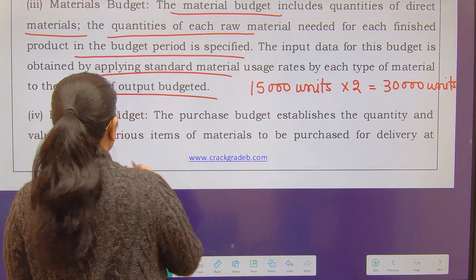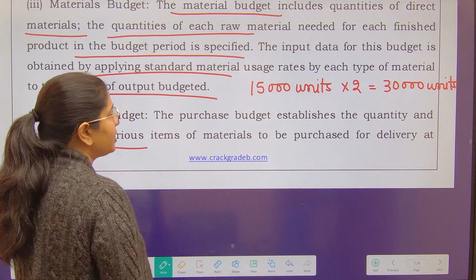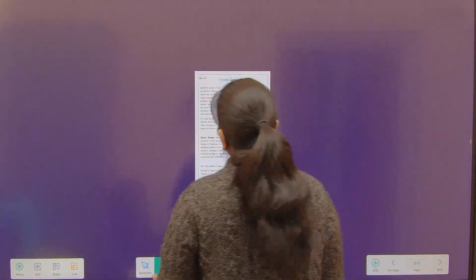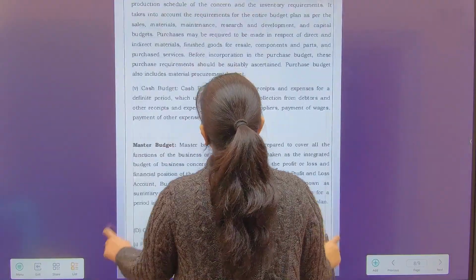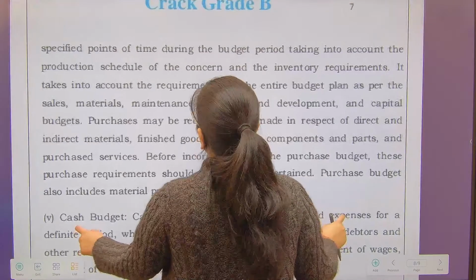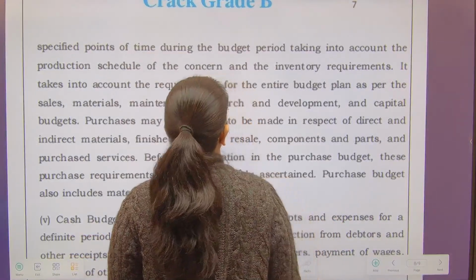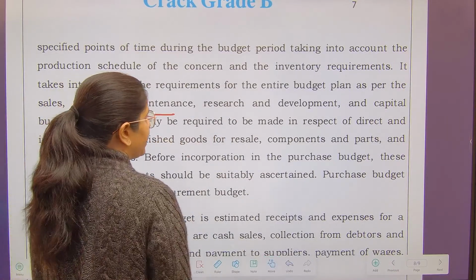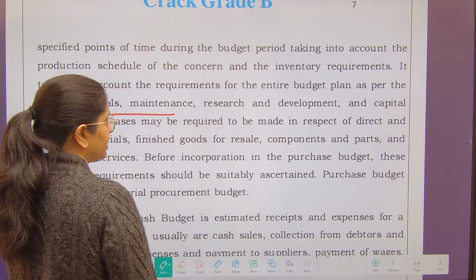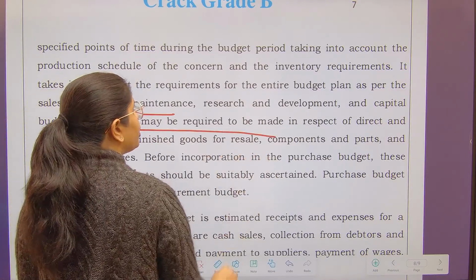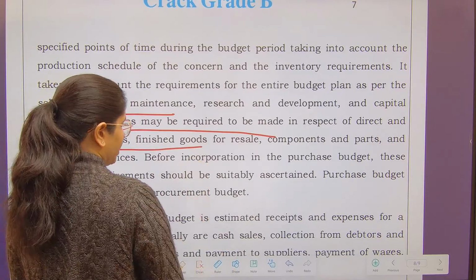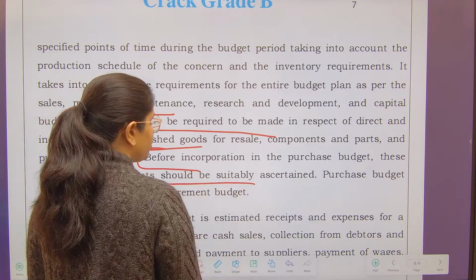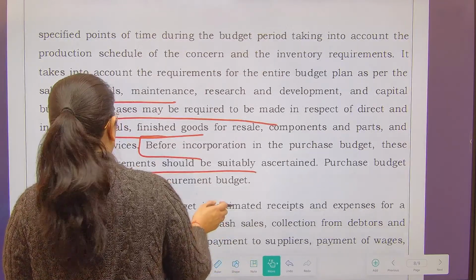Purchase budget establishes the quantity and the value of various items of material which should be purchased for delivery at specified points of time during the budget period. It takes into account the requirements of the entire budget plan, like sales, material, maintenance, research and development, capital budgets, etc. Purchases may be required in respect of direct and indirect material. Before incorporation in the purchase budget, these purchase requirements should be suitably ascertained.